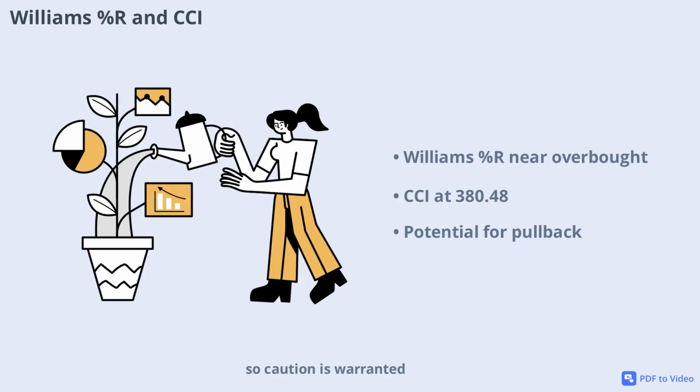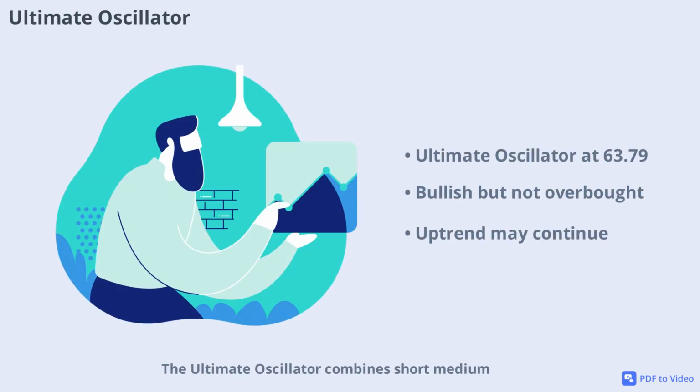The ultimate oscillator combines short, medium, and long-term price action to avoid false signals. DJT's value is 63.79, which is in bullish territory but not yet overbought. This supports the view that the uptrend has room to run, though traders should monitor for any signs of exhaustion.